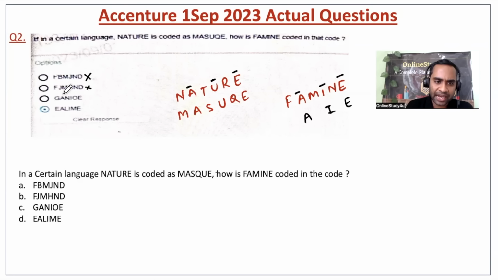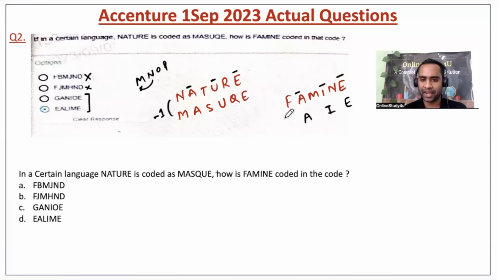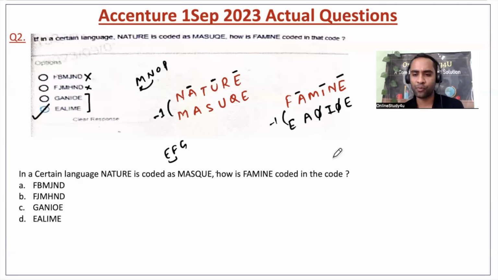Now the second and fourth are the same, so anyway you have two options left. Now if you see, the first letter is G and E. Here n minus 1 will be M, because this is how you write M, N, O, P. So n minus 1 is M. Similarly, F minus 1 will be E, because it goes E, F, G. So before F it will be E. It is very clear that option 4 will be the correct answer, right? You do not have to find the other two, because this is where you get the answer. In the examination you have to save time.